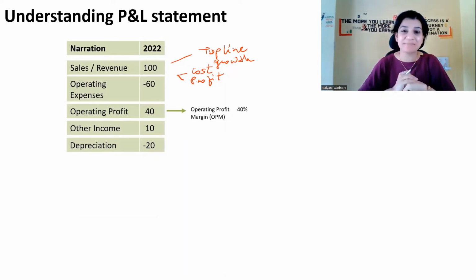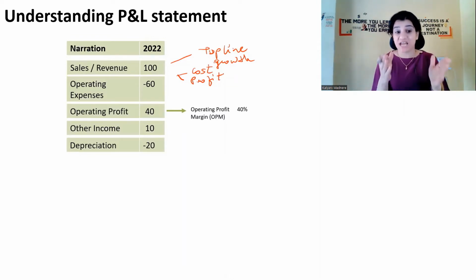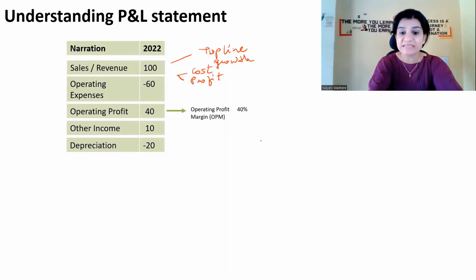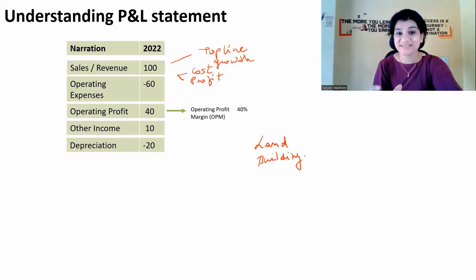Now, what do you mean by depreciation? See, when the company has started manufacturing soap, obviously they will need assets. What are assets? Assets are like land. They will need land, right? They will need buildings. Importantly, they will need machinery, right?